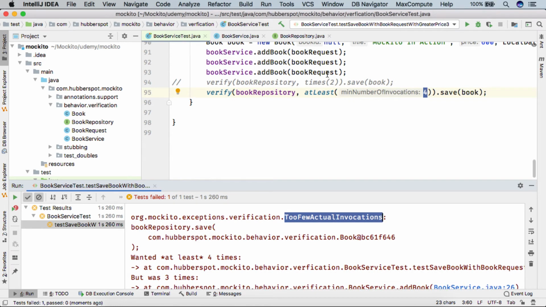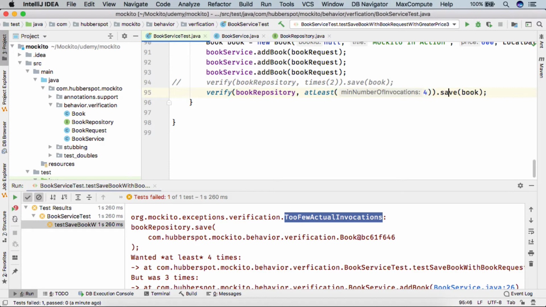Here actual invocations were 3 and we have provided value 4. It says wanted at least 4 times, but it was too few because save was called 3 times.